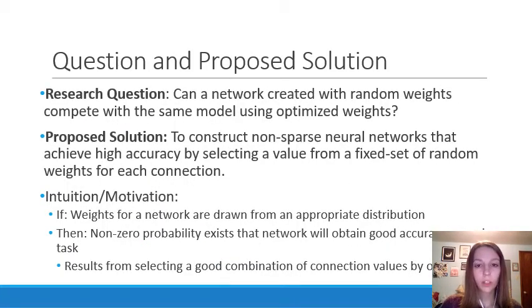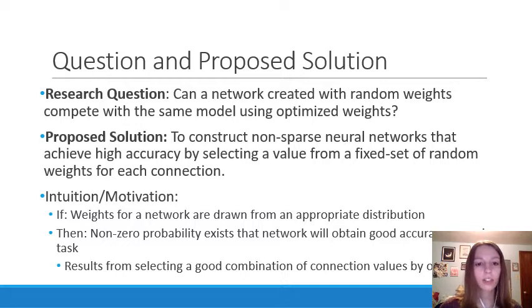So the question and proposed solution from this study. First, the question basically boils down to, can a network created with random weights compete with the same model using optimized weights? And the authors' proposed solution is to construct non-sparse neural networks that achieve high accuracy by selecting a value from a fixed set of random weights for each connection. So basically, the initial findings show that a simple procedure which just uses a small number of random weight options for each connection and does not change the weight values can have pretty good accuracy and be potentially less computationally demanding than more traditional neural network options, which might iteratively update the weights as the model is trained.